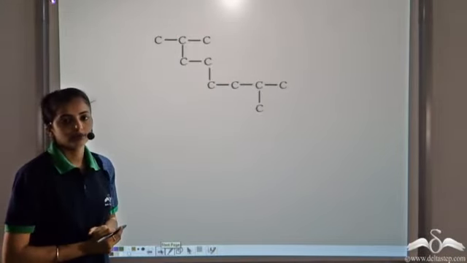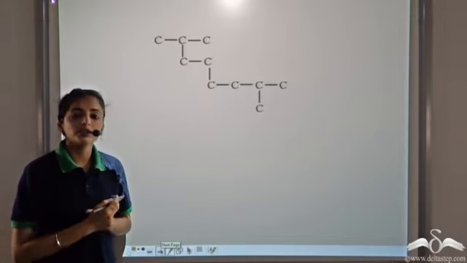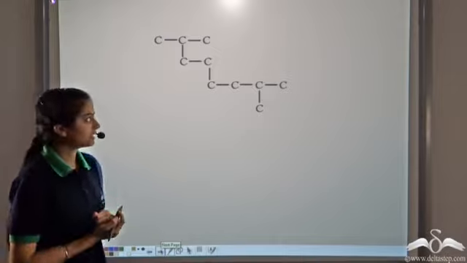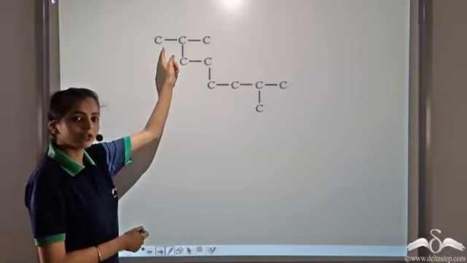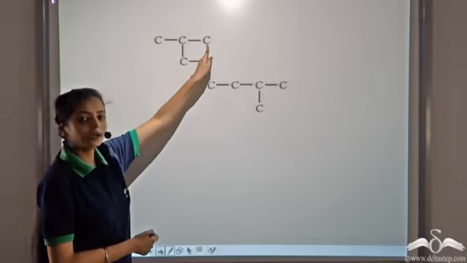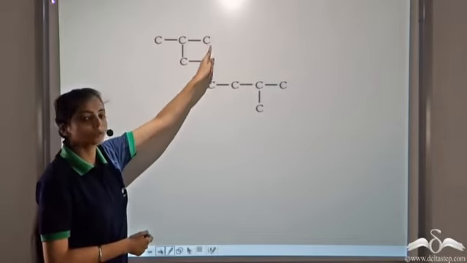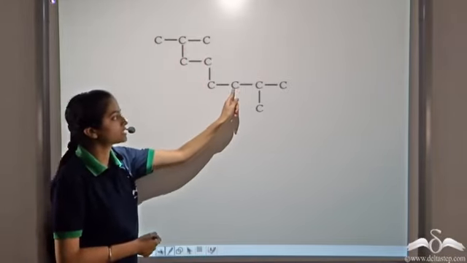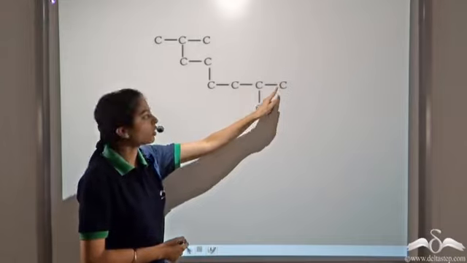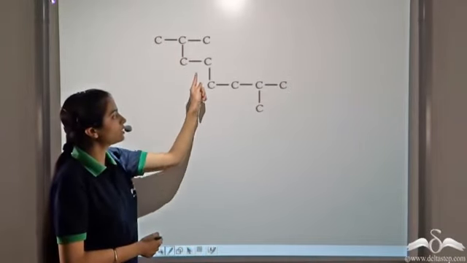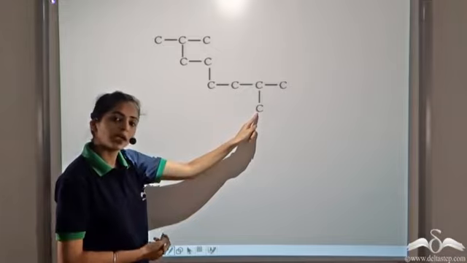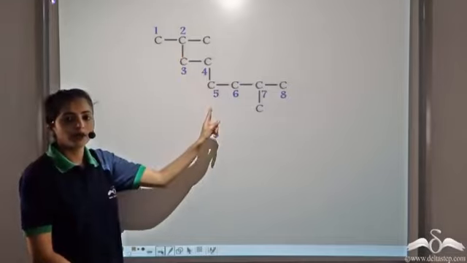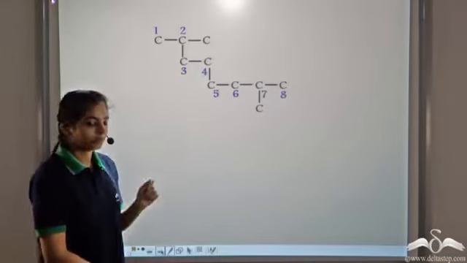Let's take another example. Now count the number of carbon atoms in the longest carbon chain for this organic compound. Let's try doing that. Well, we can start from this side. So 1, 2, 3. We cannot take this because this makes one chain. So we count 1, 2, 3, 4, 5, 6, 7, 8. Or we can have 1, 2, 3, 4, 5, 6, 7, 8. That does not make a difference. So the longest carbon chain in this organic compound consists of 8 carbon atoms.